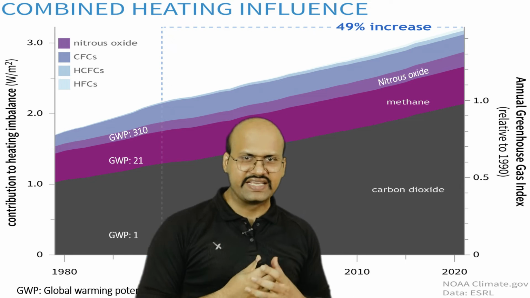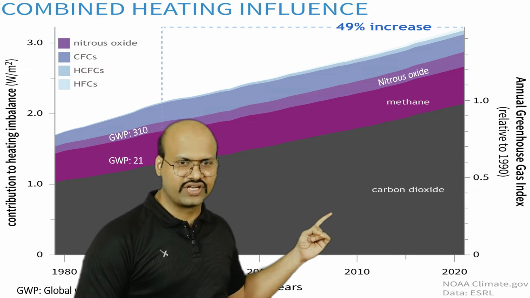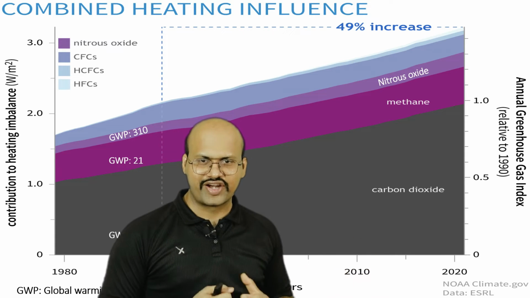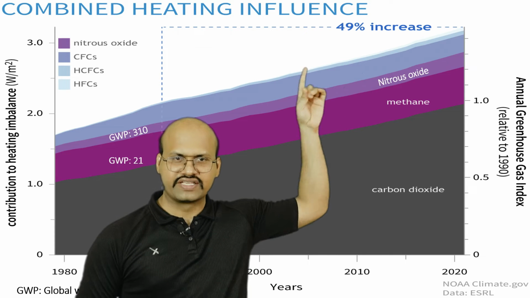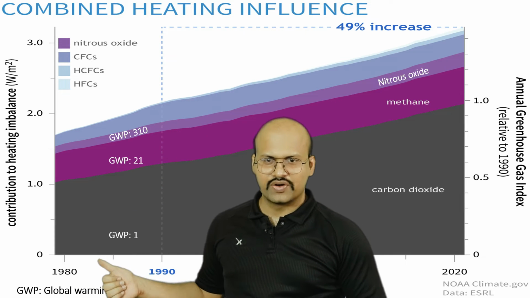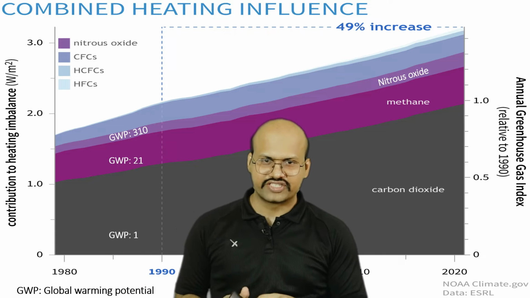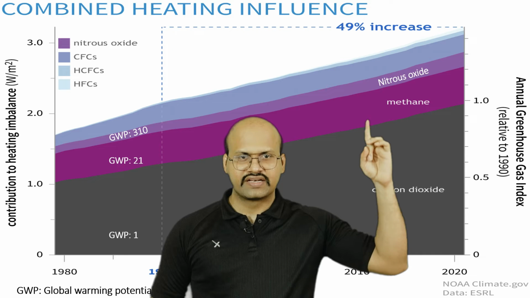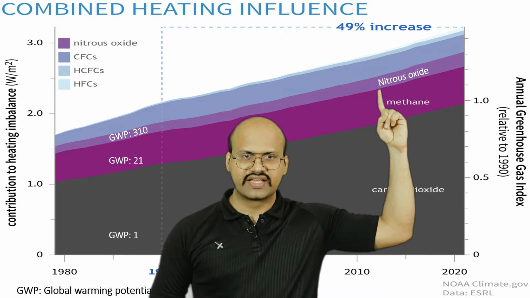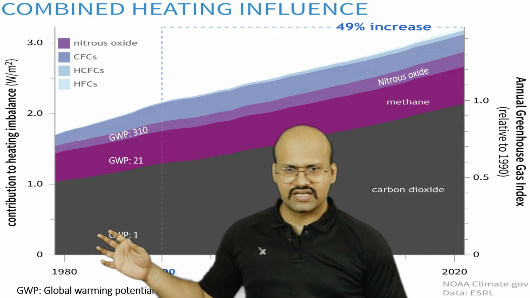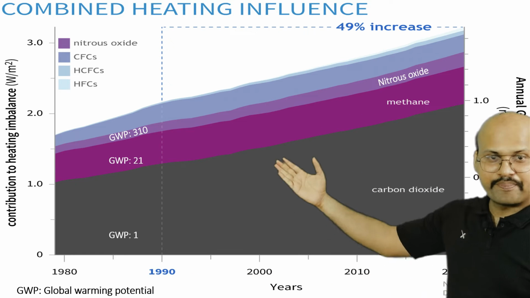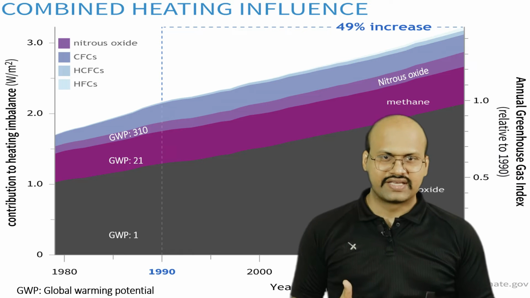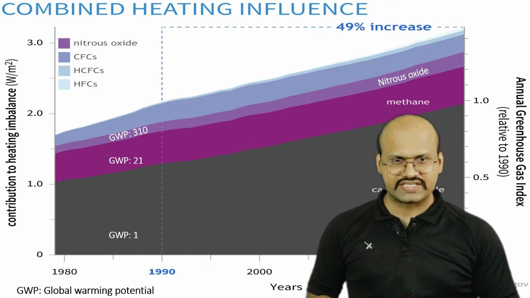If we see the combined heating influence, the heating influence of carbon dioxide is more than any other gas, because the amount of carbon dioxide in our atmosphere is higher compared to all these gases. The global warming potential of carbon dioxide is 1, but because its proportion is high, the heating effect is much higher. After carbon dioxide there is methane, and then nitrous oxide. And compared to the 1990s, the amount of heating provided by these gases has also increased. So global warming is increasing because of the increase in these gases.